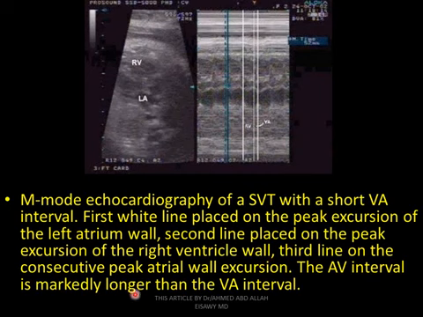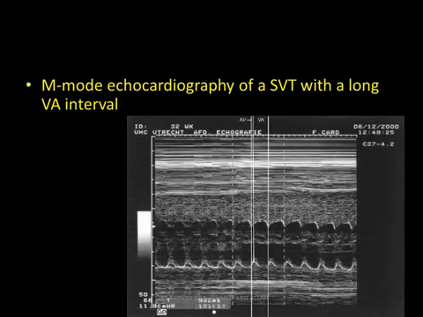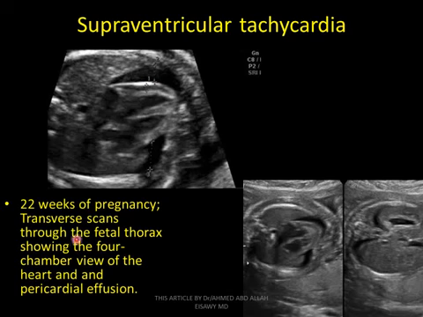The AV interval is markedly longer than the VA interval, as we see in this type of SVT. M mode of supraventricular tachycardia with a long VA interval.